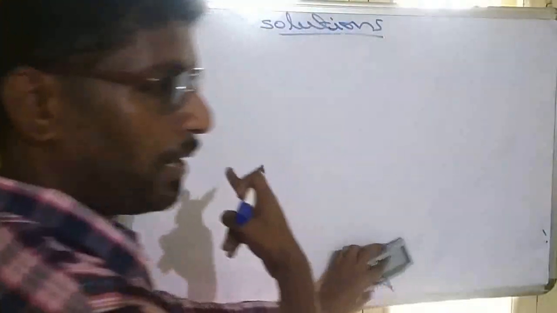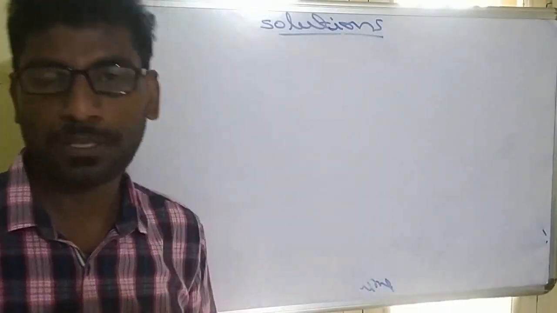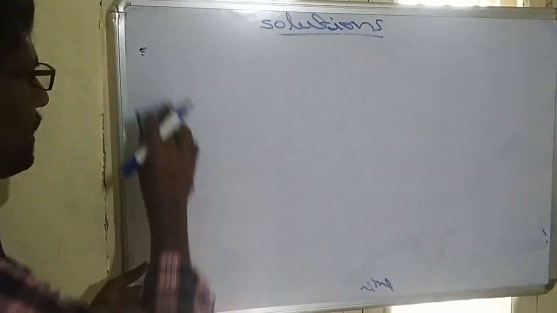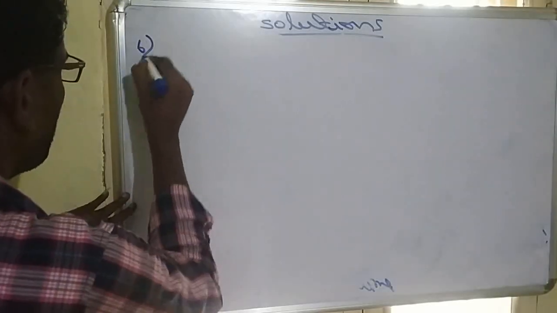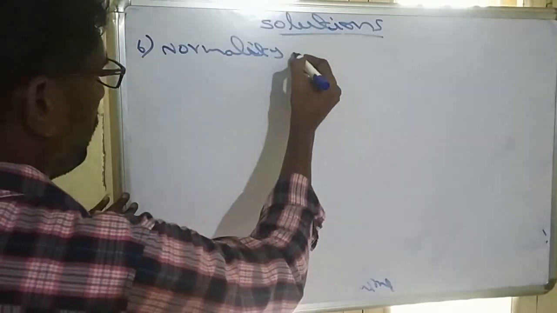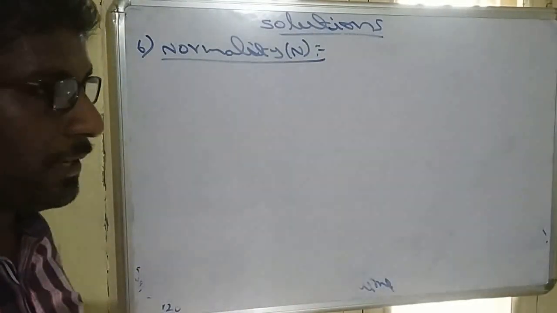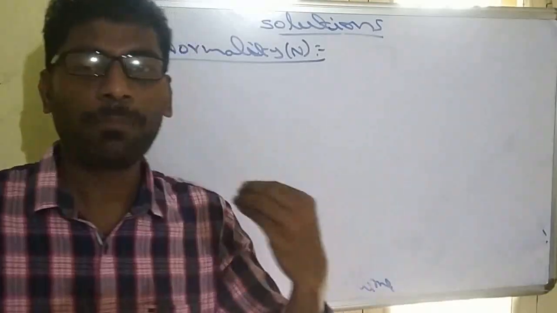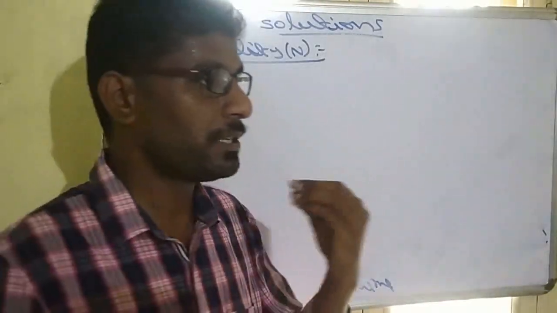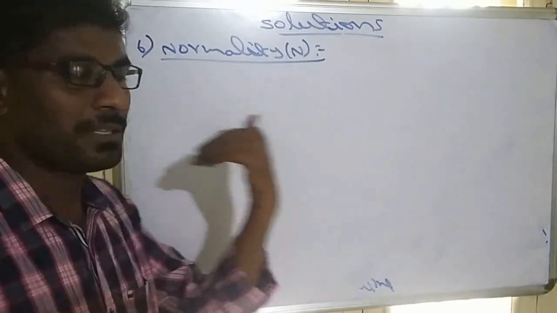Also, molarity is a volume term, number of moles by volume. So wherever volume is involved, it must be temperature dependent. The next one is normality, represented with capital N. Normality definition: it is the number of gram equivalents present in 1 liter solution. So first of all, what is gram equivalent?